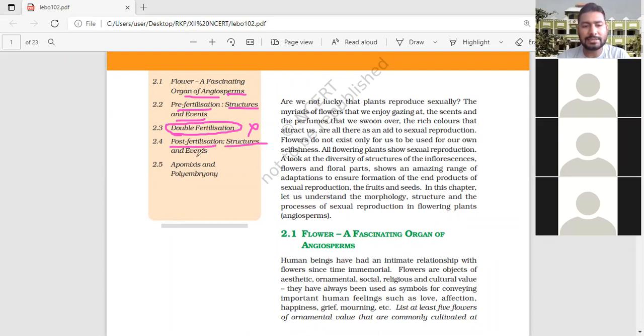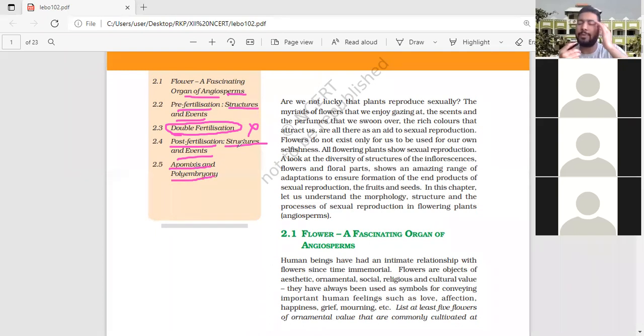Post fertilization structure and event. Post fertilization means after fertilization. The embryonic development means the different shapes: globular shape, heart shape, torpedo shape, and types of development: exoscopic, endoscopic. Clear? So we will see this. Then another topic is apomixis and polyembryony.